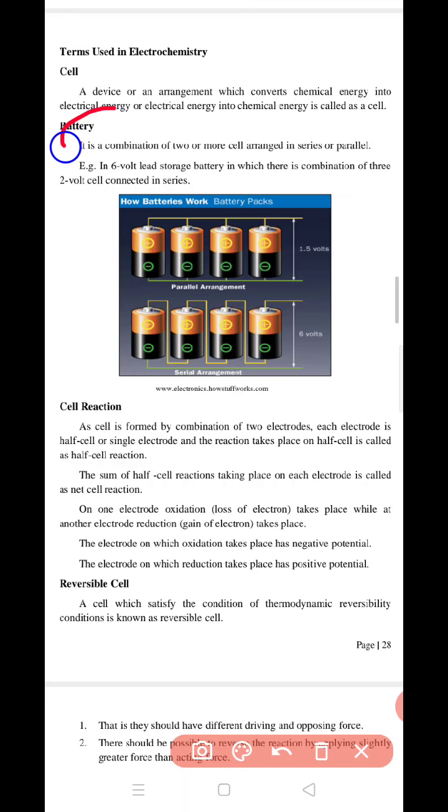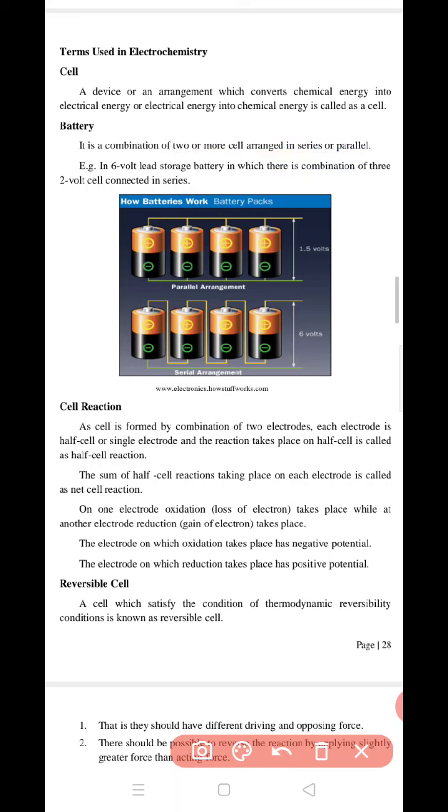Then battery. What is a battery? It is a combination of two or more cells arranged in series or parallel. For example, a 6-volt lead storage battery is a combination of 3-volt cells connected in series.